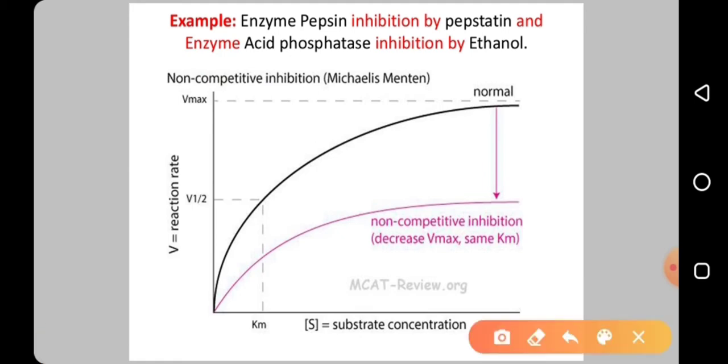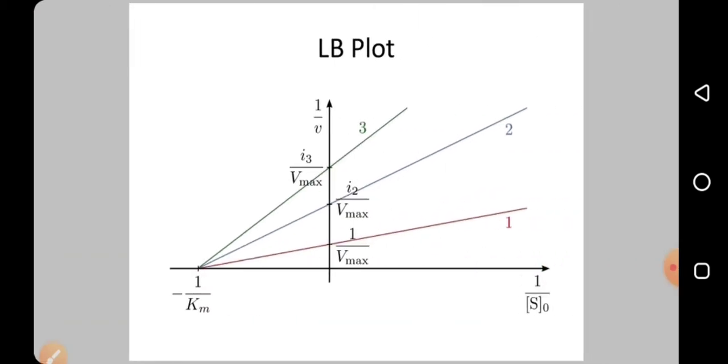But if you have a look here, Km is the same. Km is here, Km is here. So there is no change in the Km. That means there is no change in the affinity of the enzyme towards the substrate. Only Vmax, the initial maximum velocity, will change because the inhibitor is binding to the enzyme. But in competitive inhibition, Km increases, which means the affinity will decrease. Here there won't be any change in affinity because the enzyme binds the substrate, while the inhibitor binds to some other region.